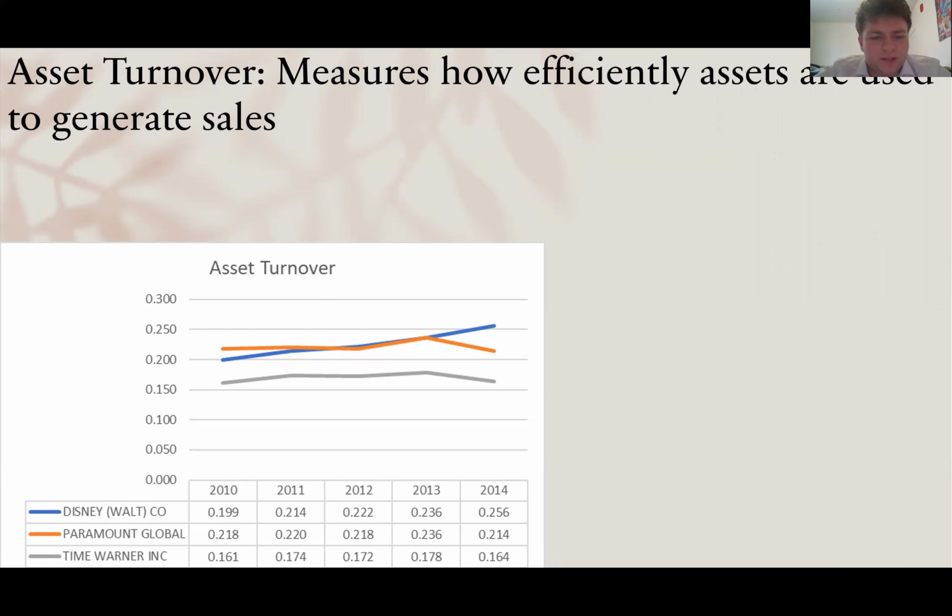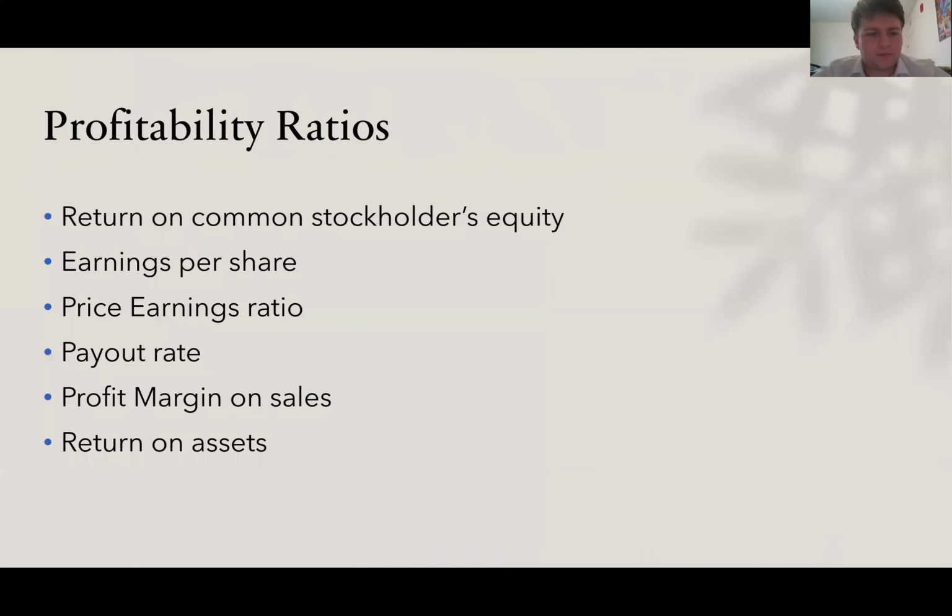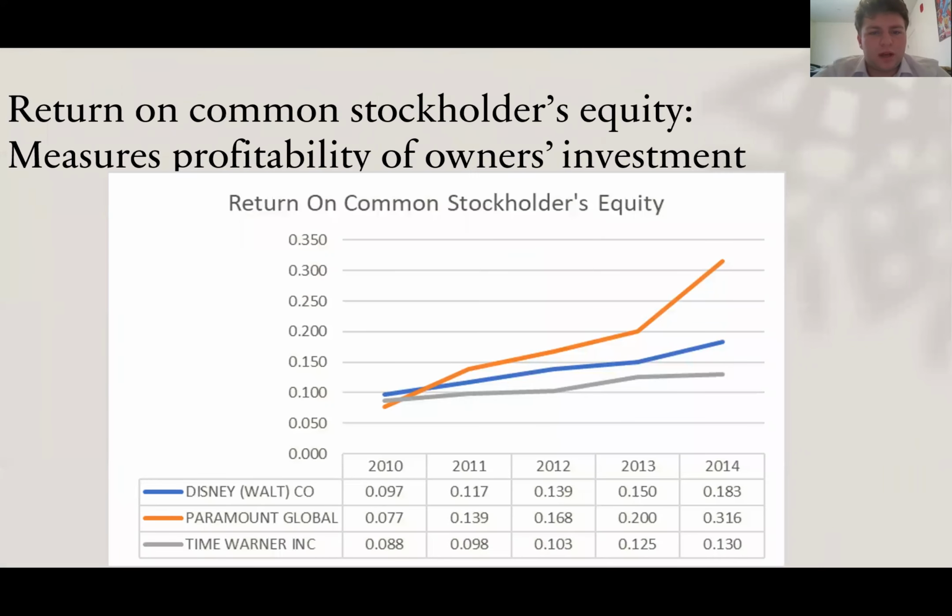However, with Disney, they saw a constant increase from 2010 to 2014. And Paramount is like a good mix of the two. They remained leveled from 2010 to 2012 and saw an increase from 2012 to 2013 and a minor decrease from 2013 to 2014.